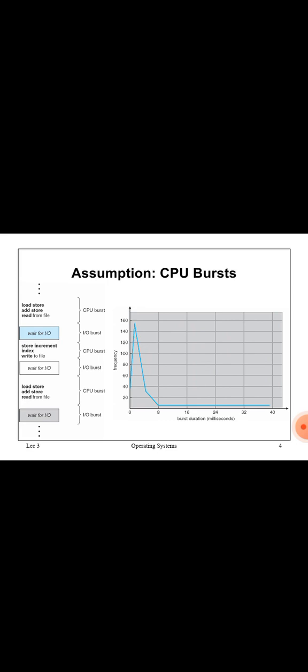This is the graph of the assumption of CPU burst. Here the CPU burst depends on the process time of a process. This graph is used to decide which process is going to the CPU and finishing at a particular time.